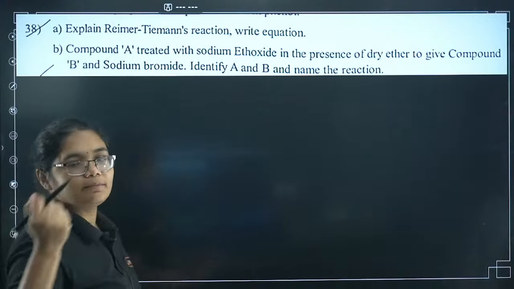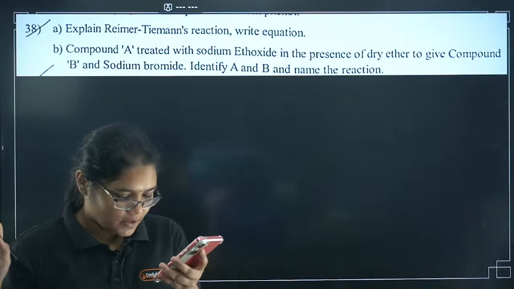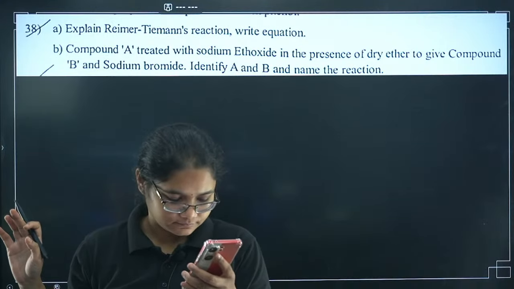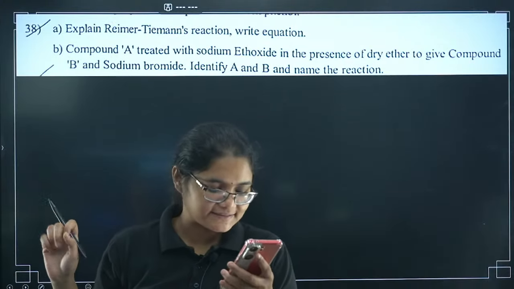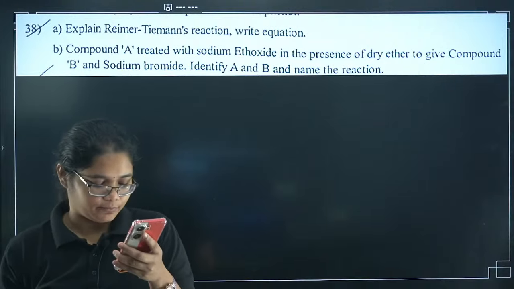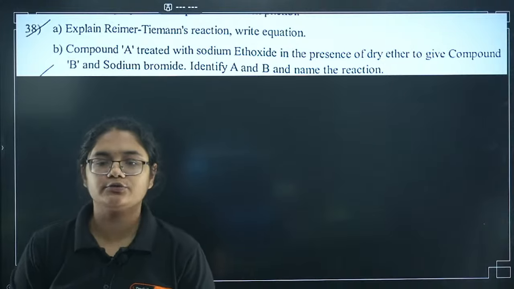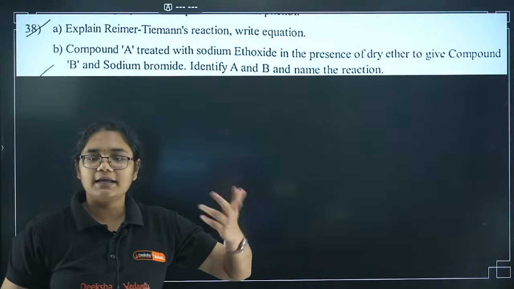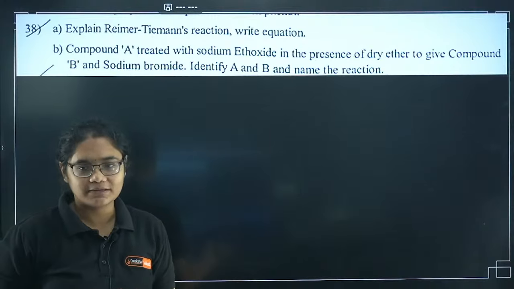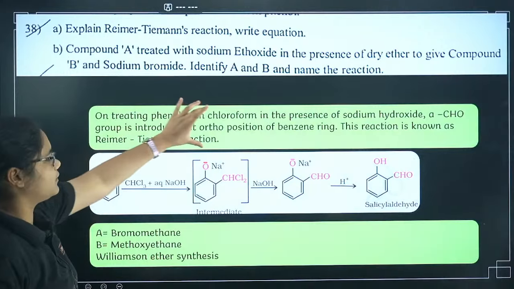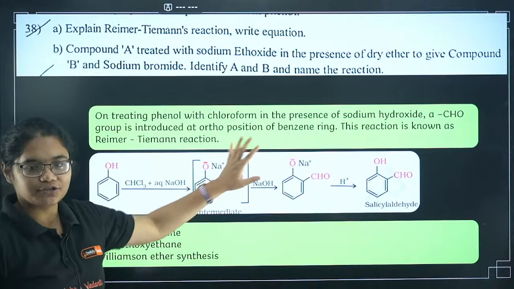Next, explain Reimer-Tiemann reaction with equation. It is HCl dear, concentrated HNO3. Okay, yeah, if you use concentrated HNO3, you will get it. Now Reimer-Tiemann reaction with an example is asked. You can easily write down the definition and the reaction mechanism.